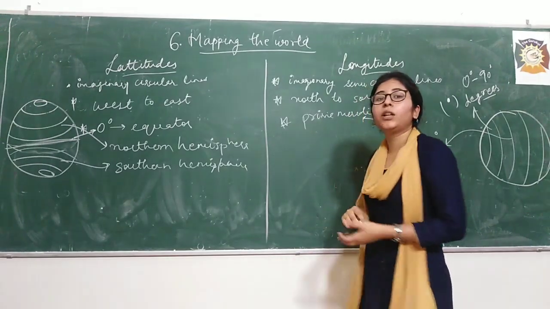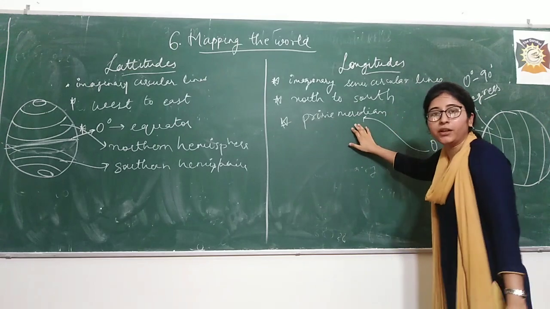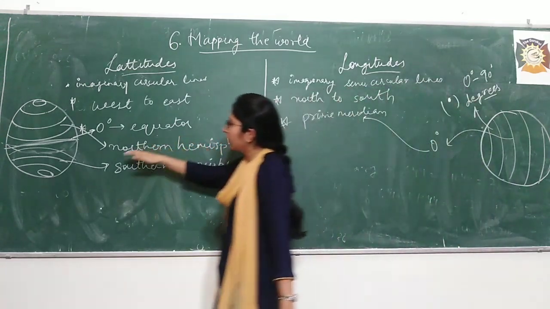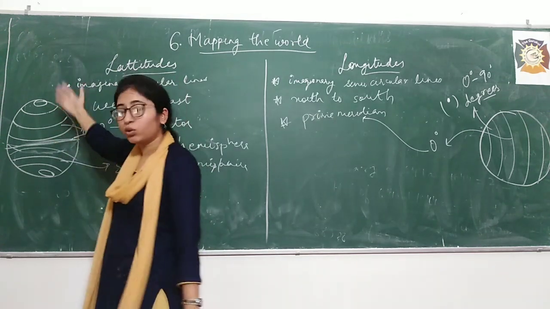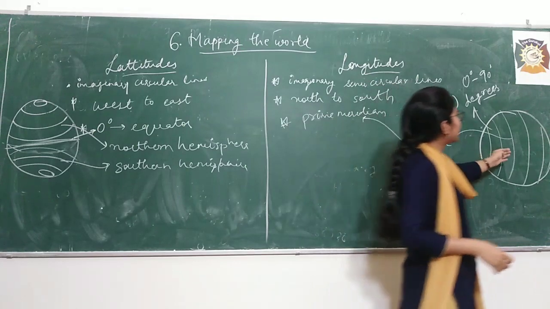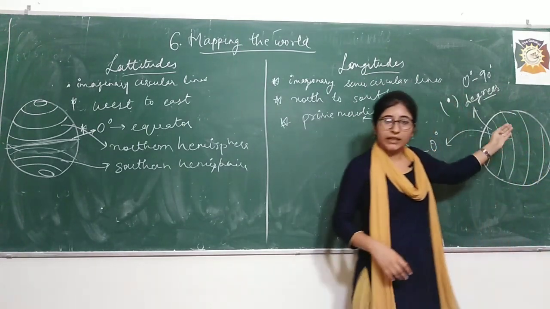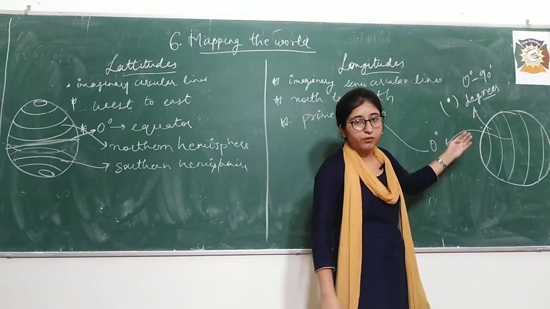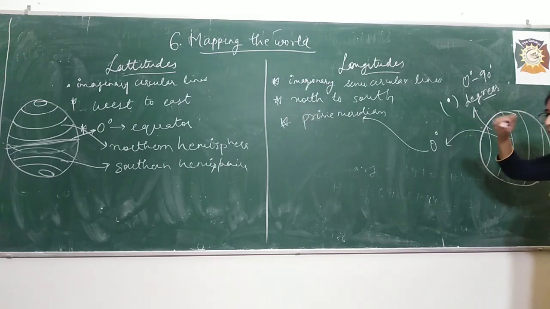Now students, when we measure other lines with respect to the equator and prime meridian, I will say that this line is suppose x degree towards north and x degree towards south, and here I will say this line is suppose 5 degree. So it is 5 degree towards east and it is 5 degree towards west, right? So we measure like this in relative terms with respect to prime meridian.